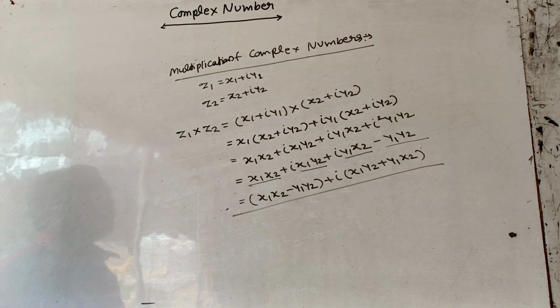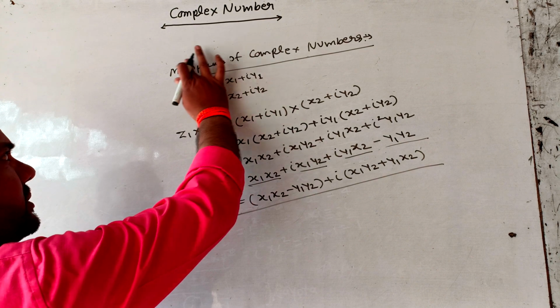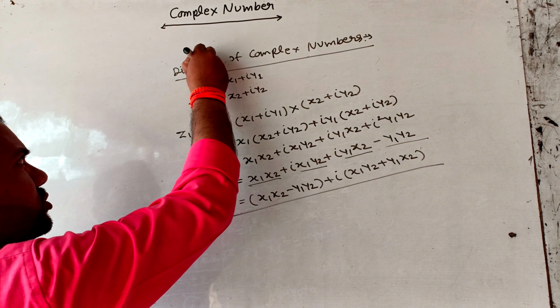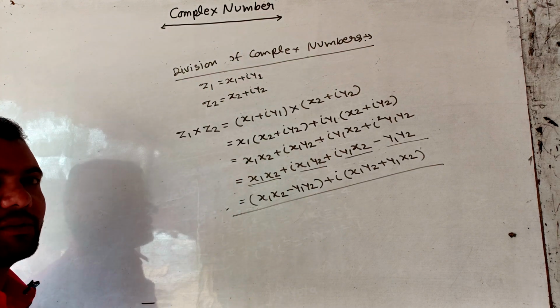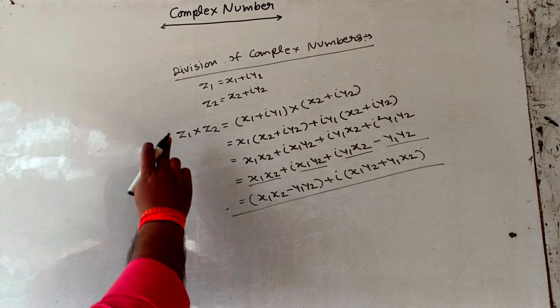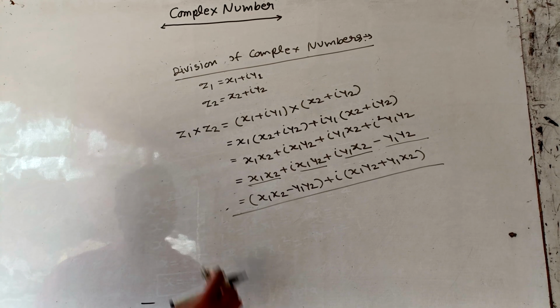Now we see the fourth property of complex numbers, and that property is division of complex numbers. Division of complex numbers is the most important property of complex numbers. We take two complex numbers, z1 equal to x1 plus iy1 and z2 equal to x2 plus iy2.